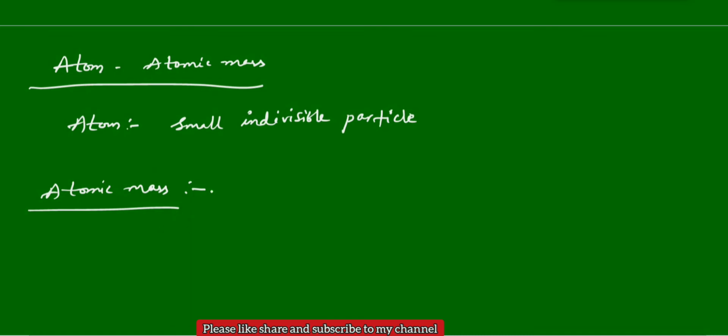So the atomic mass is the mass of a 1/12 part of one carbon 12 atom.